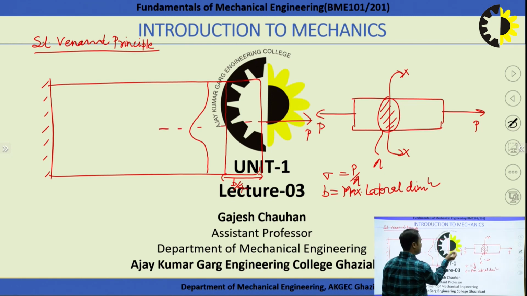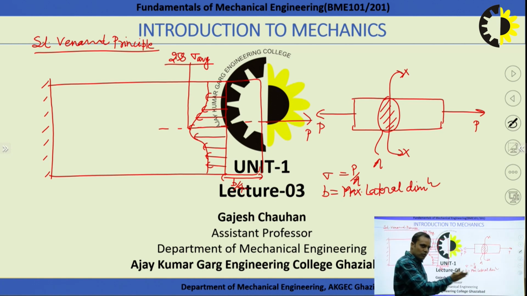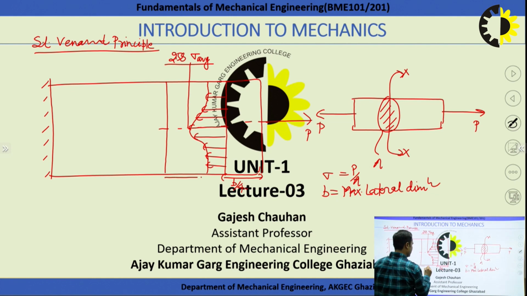At the center, where the force is applied, the maximum value of stress is nearly about 2.58 times the average stress. If we move far from this point, at a distance nearly about b by 2, this distance is b by 2.